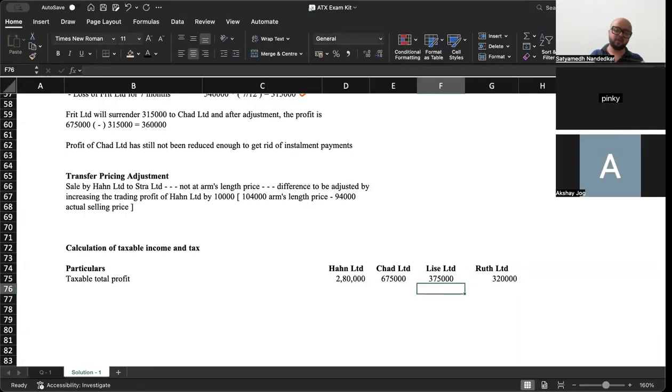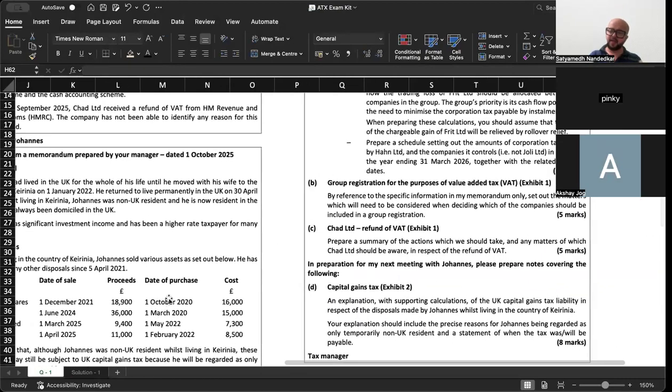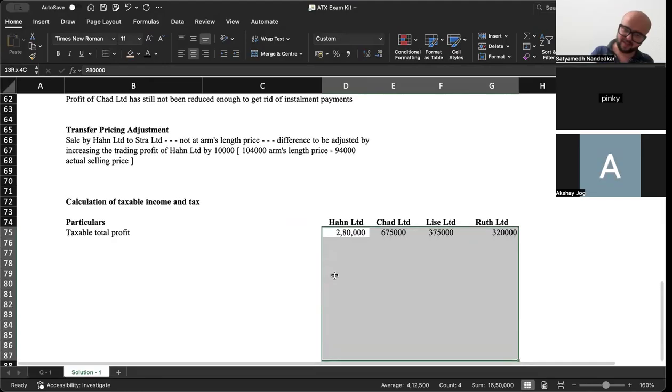Why is Ruth Limited included here? Because the question says calculate taxable income and tax for companies which are controlled by it. It has not said to do it for companies which are a part of the gains group. They are saying companies which are controlled by this company, calculate the taxable income of all of them, right?